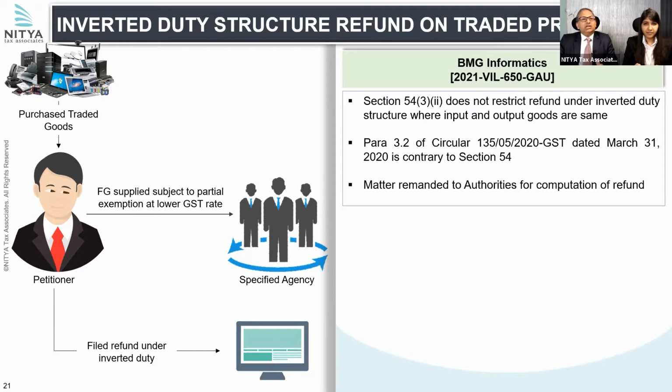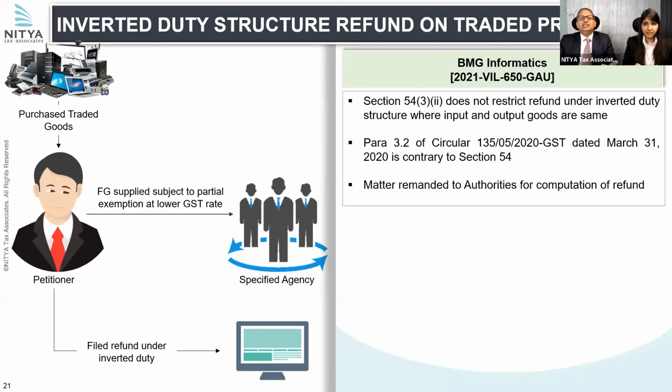So while inputs attracted, say, an 18% rate, the output, because of an exemption notification, attracted a lower rate. This again resulted in accumulation of credit, and pursuant to this, he filed a refund claim under section 54(3), which we just discussed in BKC.